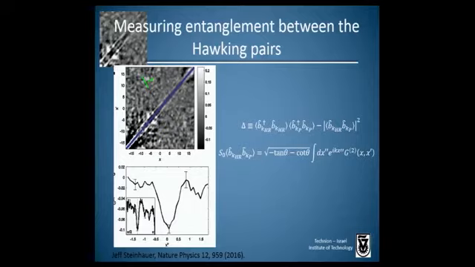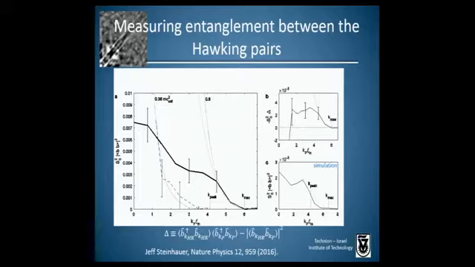So let's apply this to the experiment. Here's the profile of this correlation feature. We want to take its Fourier transform squared. So here's its Fourier transform squared. And here's the measured population, the dashed curve. And we see that the solid curve is above the dashed curve for a broad range of k's. So this corresponds to the entanglement, every place where the solid curve is above the dashed curve. And here we can take the difference between the solid curve and the dashed curve as shown here. And so this is minus delta here. And so any place where this is positive corresponds to entanglement.